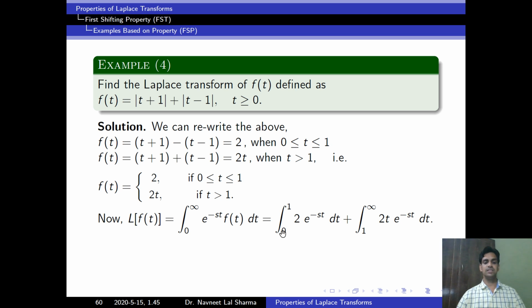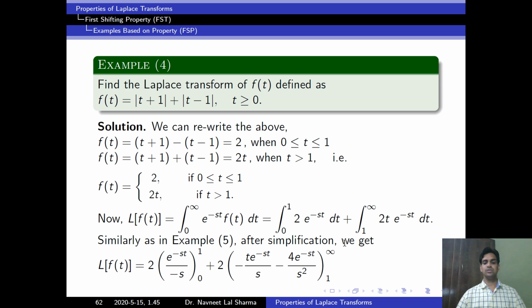In this range, the value of f(t) is equal to 2 and we can put it here, and in this range the value of f(t) is equal to 2t and we can put it here. Now we can simplify this as we solved in example 3. So after simplification we get this relation. Now we can put the limit and simplify. After simplification, we get this. This is the answer of question 4.